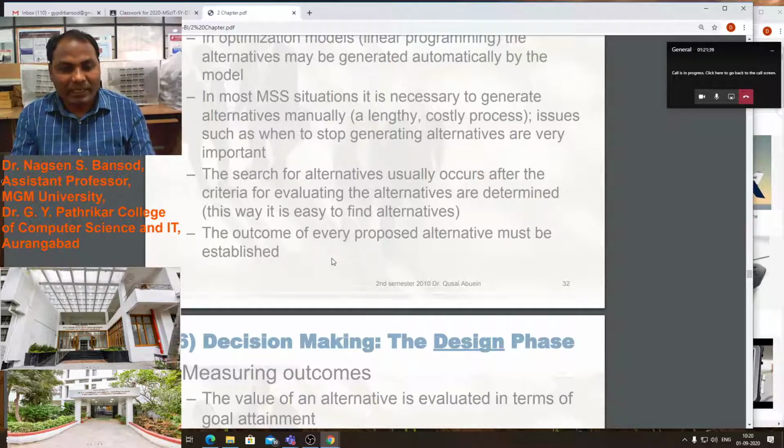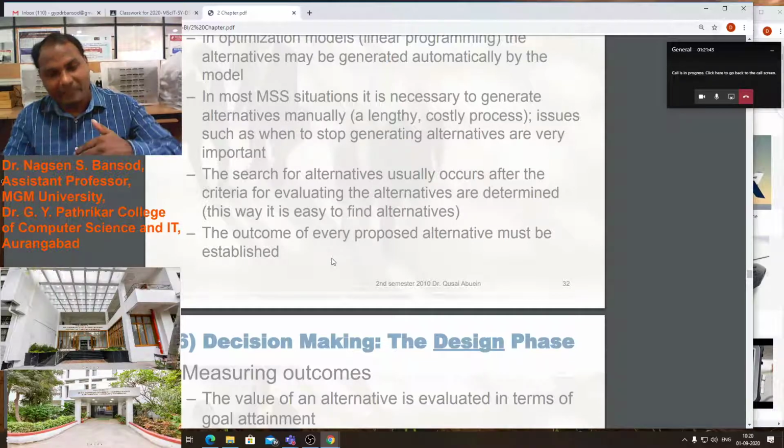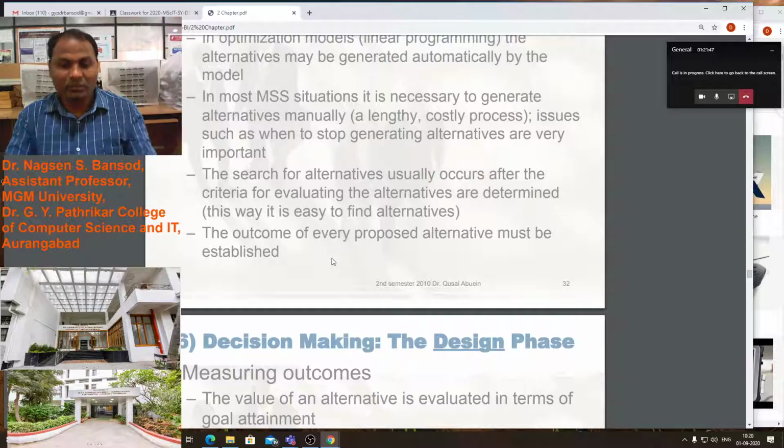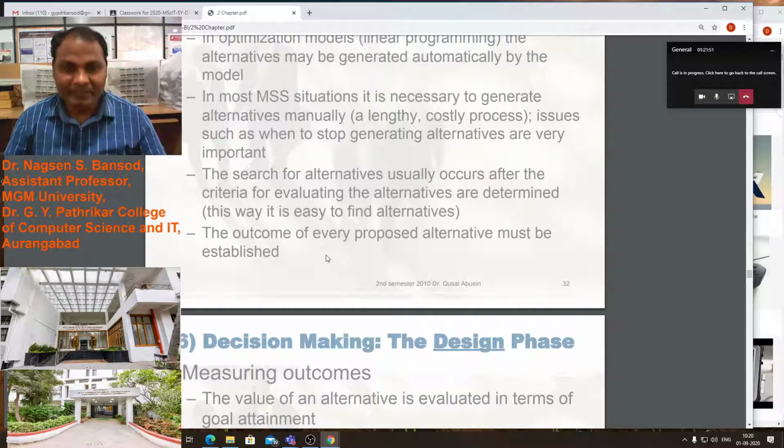Such criteria we apply, and then identify the alternatives according to our criteria. This will make it easy to find the alternatives.